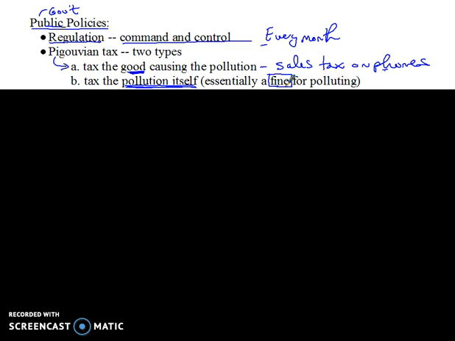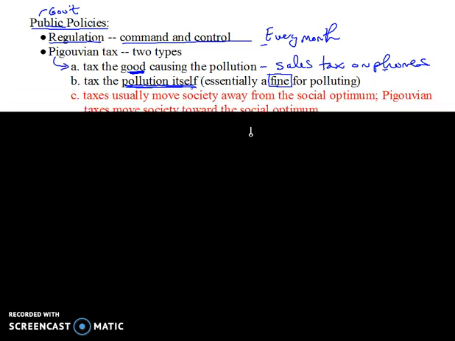Okay, the key here is that we are placing the tax on pollution itself. So in one way, one Pigouvian tax is we tax the good that causes the pollution. The second idea is we tax pollution itself, and we'll look at the details of these on another video coming up.